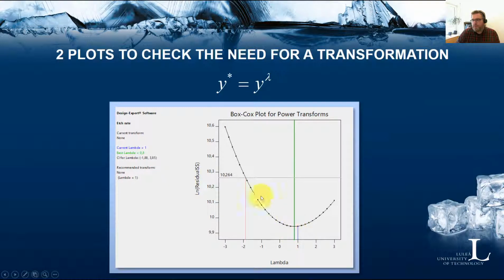So the optimal lambda in this case was 0.8, but this plot will also give you a confidence interval, which is from minus 1.88 to 3.85. And if this confidence interval includes 1 here, which means that lambda is equal to 1, no transformation, then there will be no recommended transformation. So this is what you see here. Recommended transformation, none, lambda is equal to 1. But this is a helpful plot to try to see if there might be a need for a transformation.